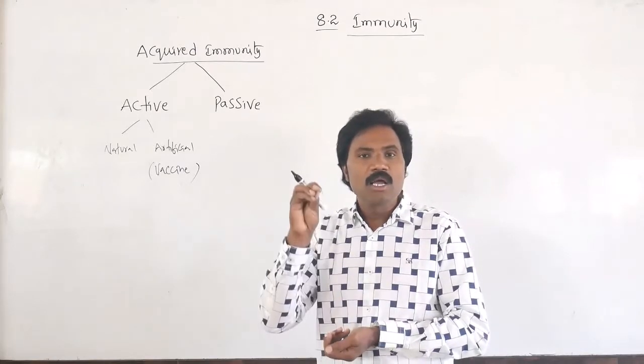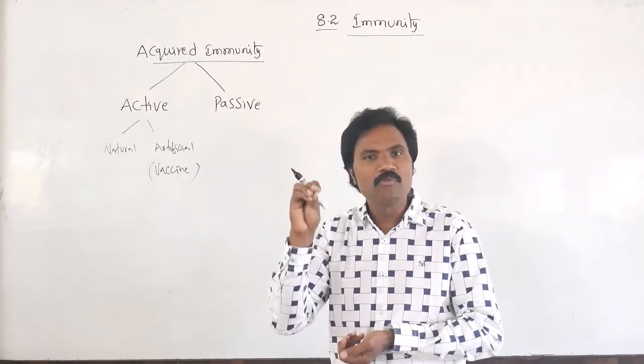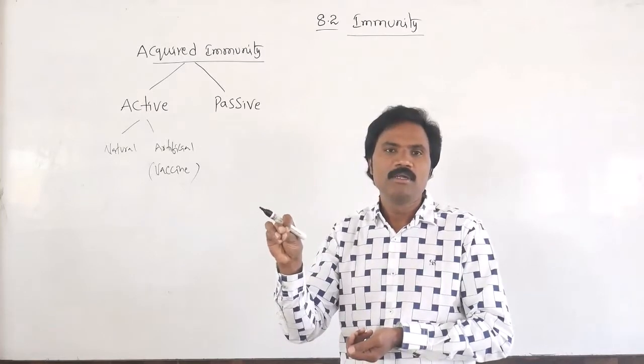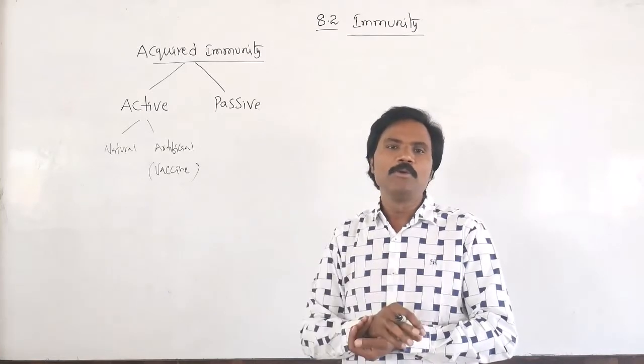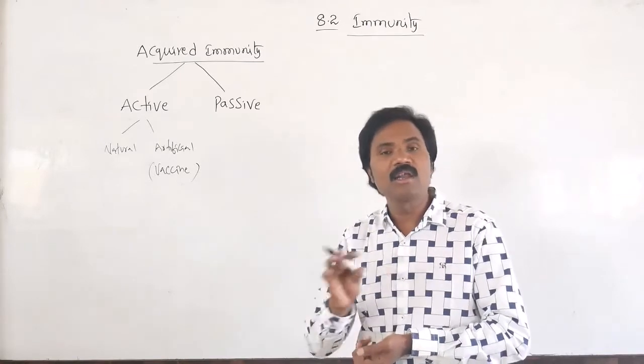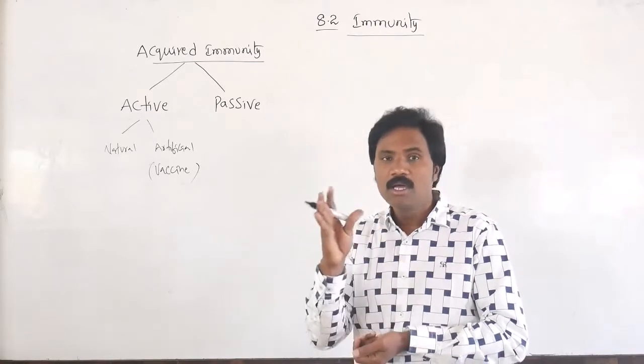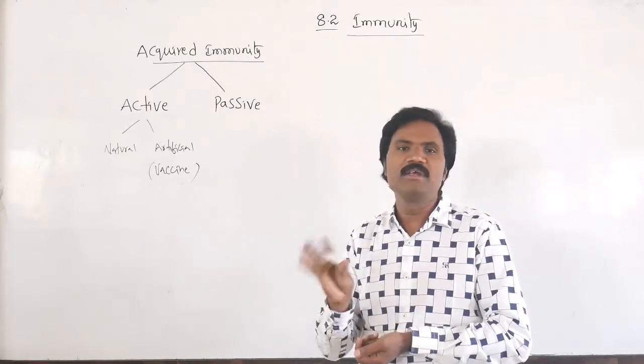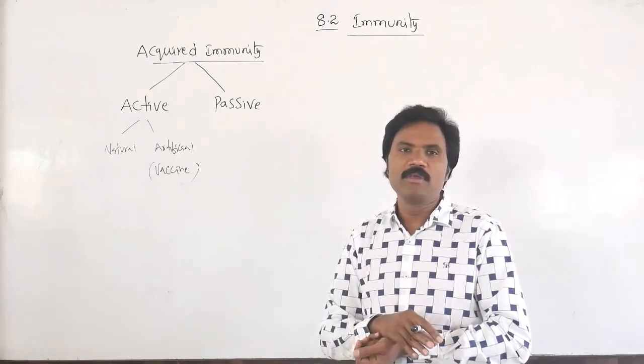In that one, a completely attenuated or weakened pathogen is used. The best examples are polio, rabies, tetanus, as well as cholera. It is a completely weakened form of that specific type of pathogen.